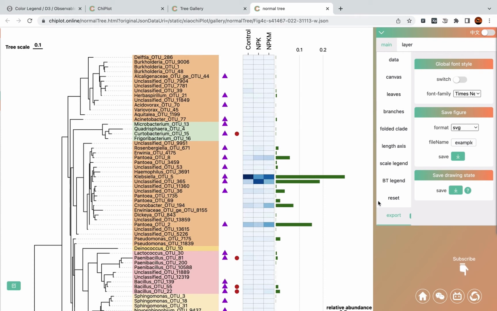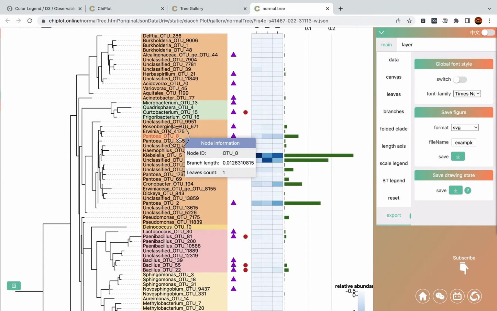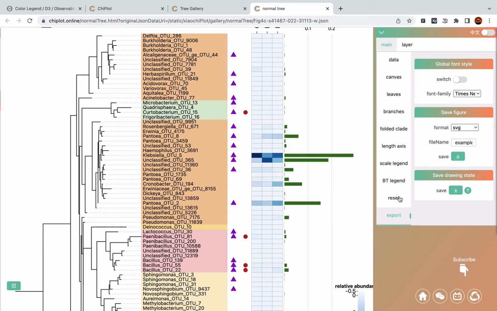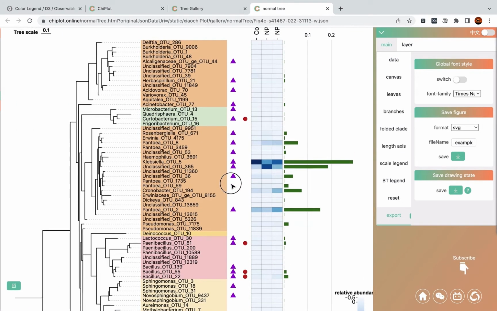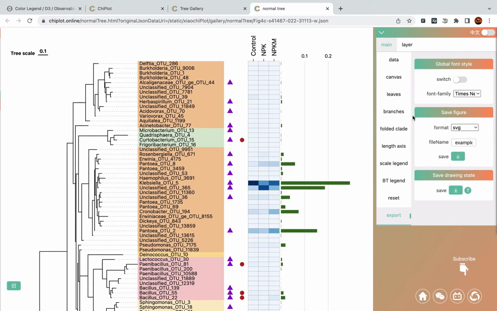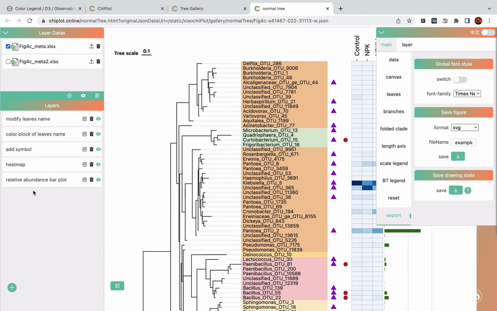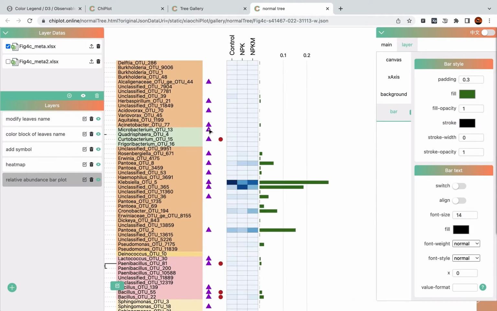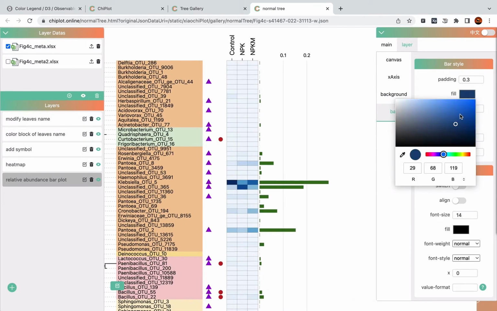The last menu is export. After you adjust the basic style of the tree and add some annotation data sets here, you can export your tree to a figure. So we can make some change like this bar chart. Change the fill color to blue.